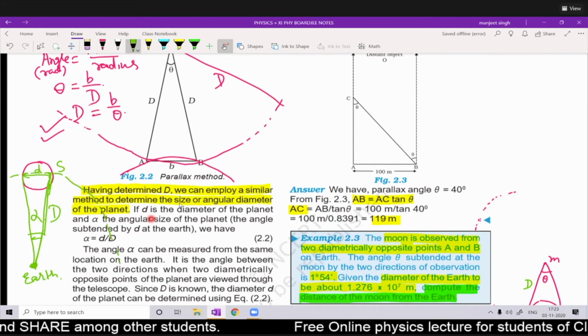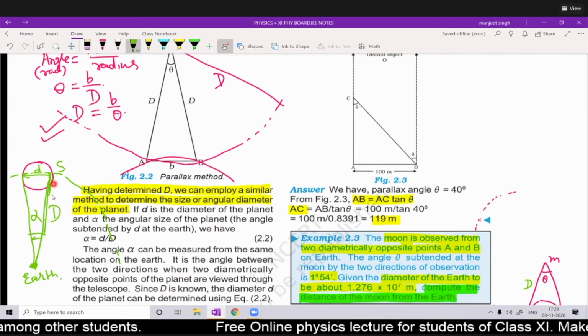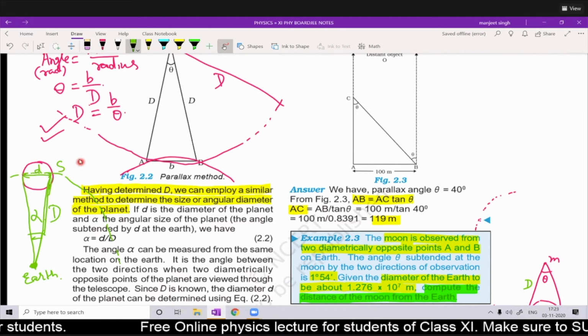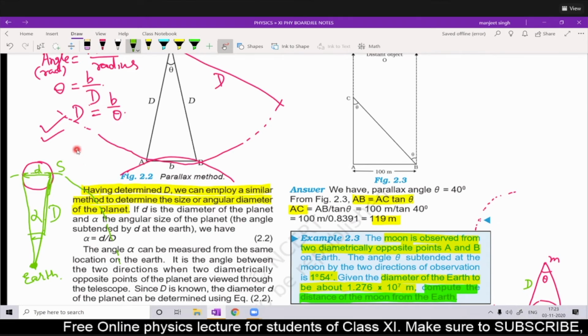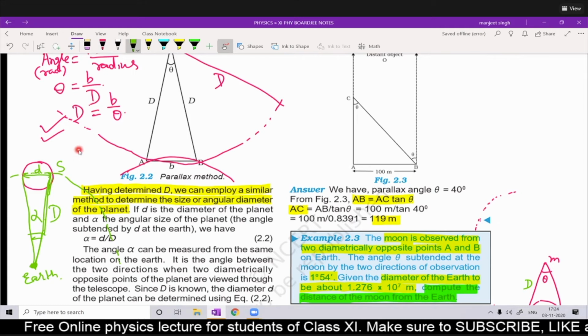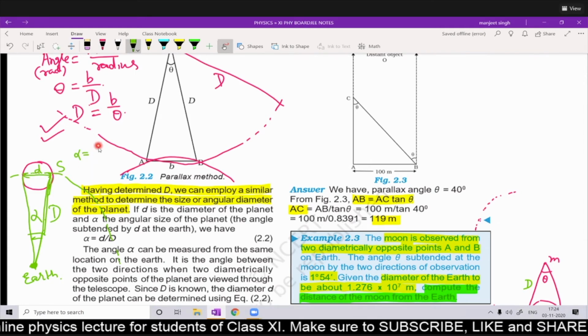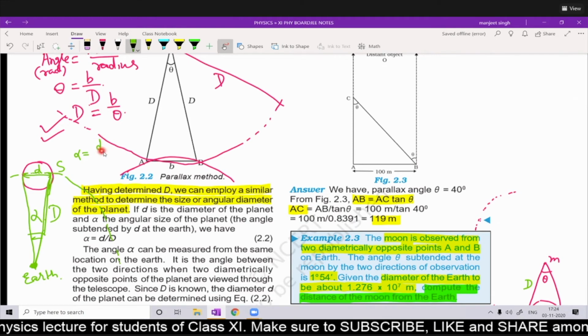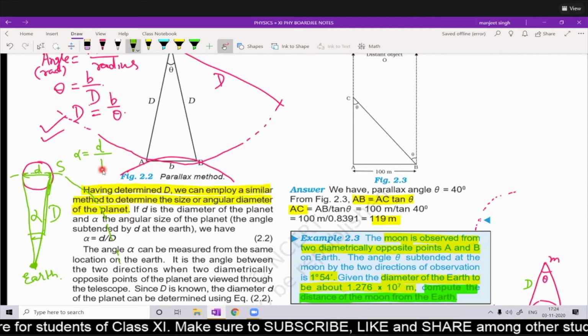Taking this portion, we will apply the formula angle is equal to arc upon radius. So we will have alpha is equal to arc, meaning d, upon radius, meaning this capital D.